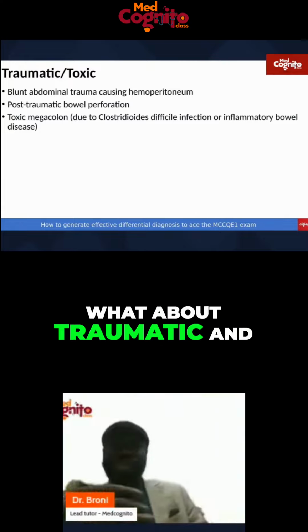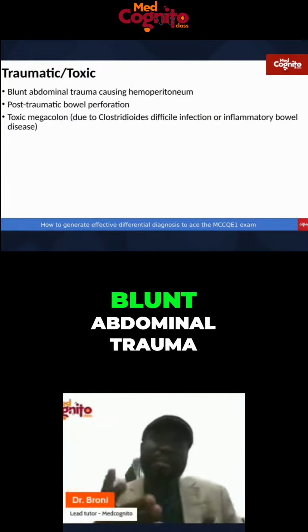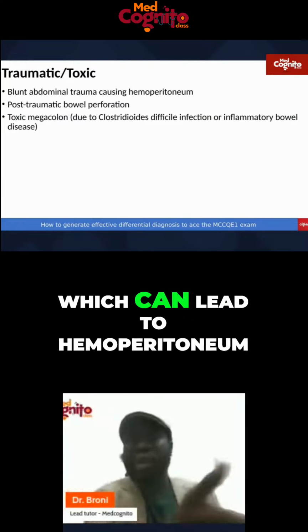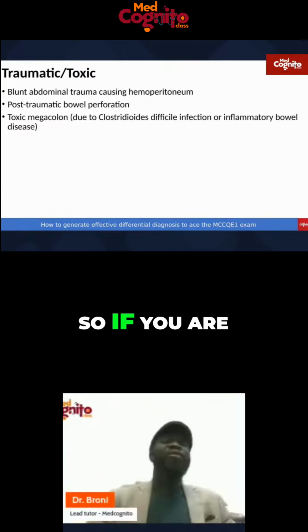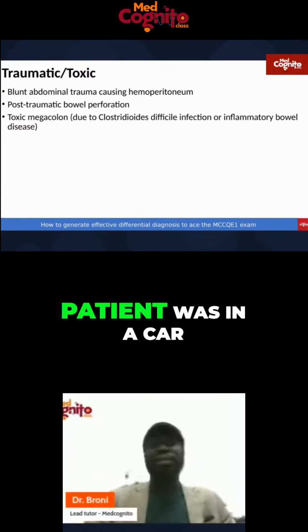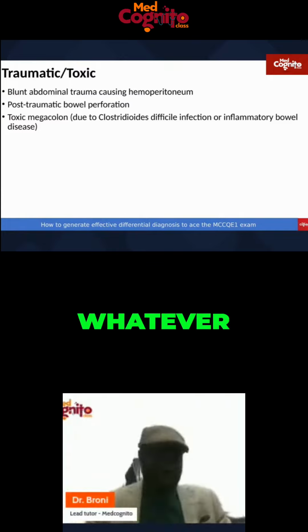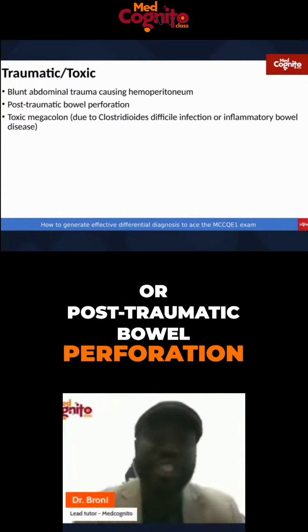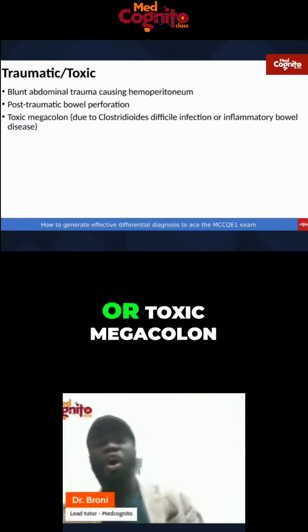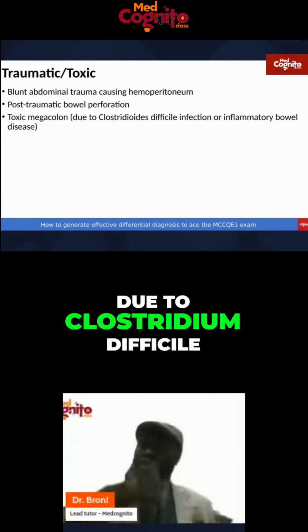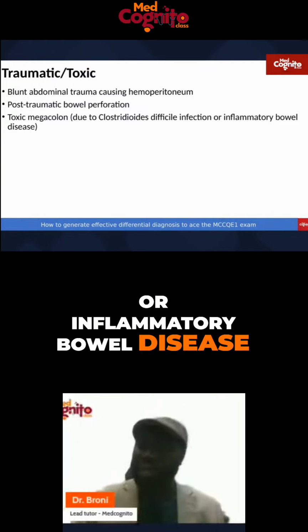Okay, what about traumatic and toxic causes of abdominal distension? Blunt abdominal trauma, okay, which can lead to hemoperitoneum. So if you are told that maybe the patient was involved in a car accident, whatever, or post-traumatic bowel perforation, or toxic megacolon due to Clostridium difficile or inflammatory bowel disease, right?